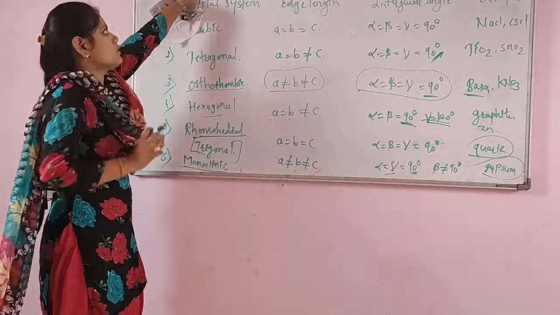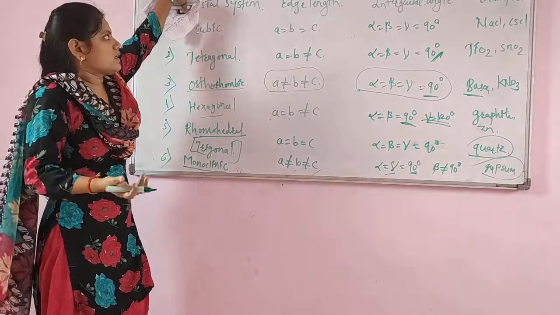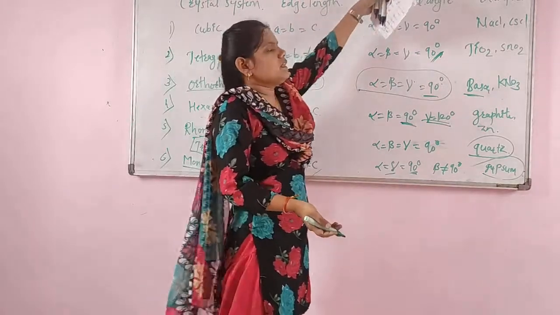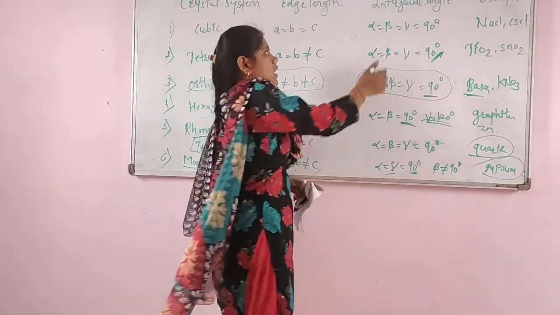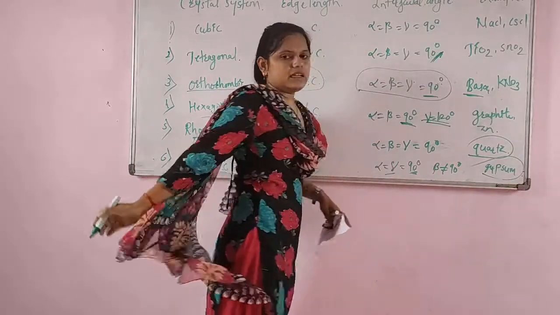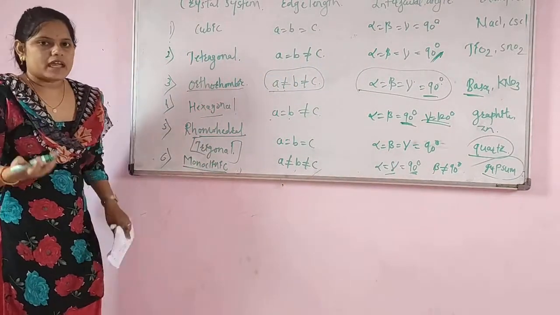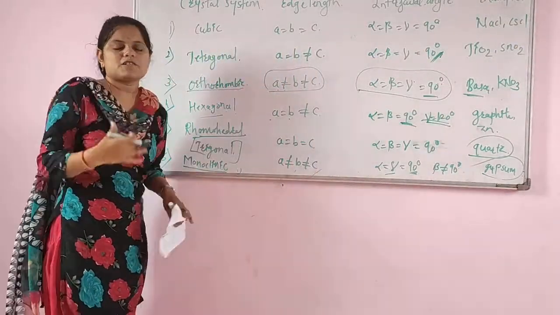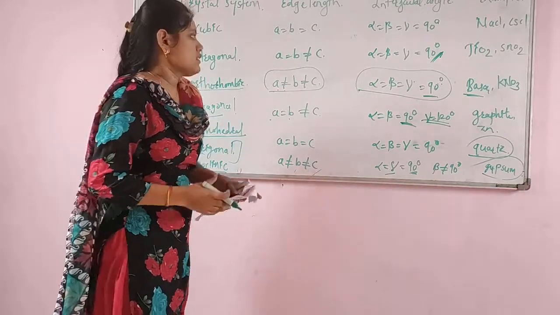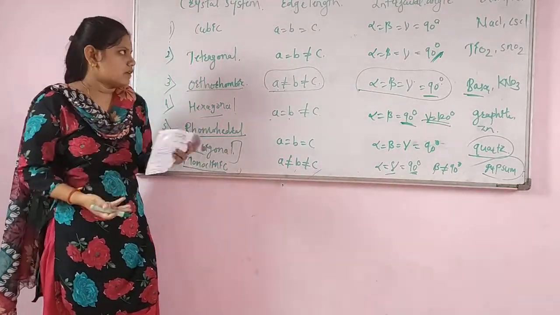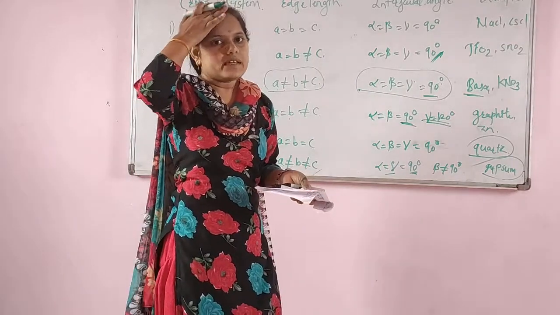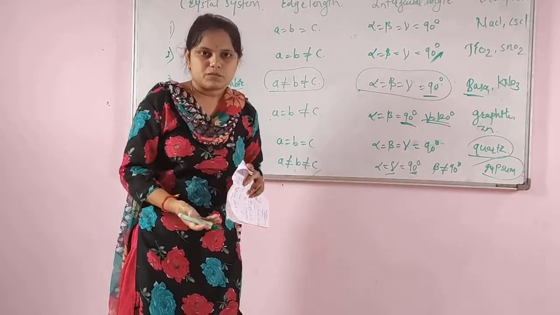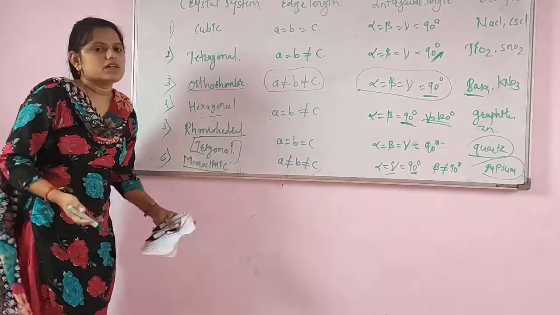And the last type will be the triclinic. In the case of triclinic, a is not equal to b, not equal to c, where alpha is not equal to beta, beta is not equal to gamma, and all three are not equal to 90 degrees. The example will be potassium dichromate, that is K2Cr2O7. This is the classification of crystal lattice. So in today's class we completed: first the crystal lattice, second the lattice point, third the unit cell, again the different types of unit cell, and the different types of crystal lattice.